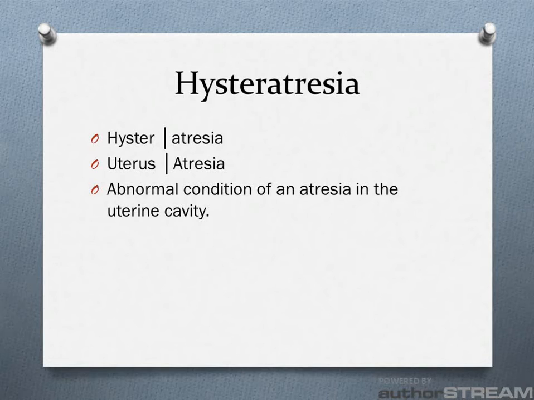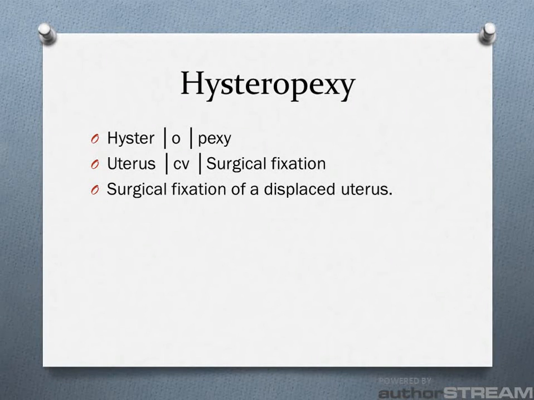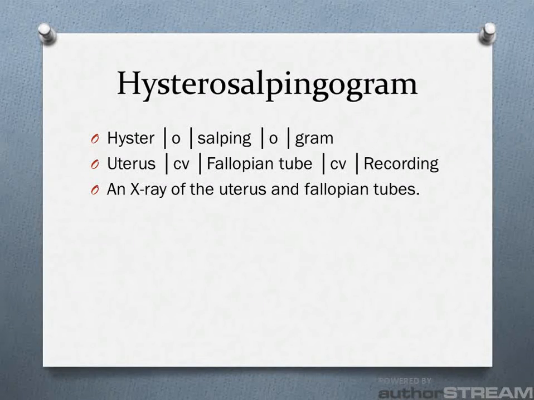Hysteratresia: hyster for uterus, and atresia for atresia. Hysteratresia is an abnormal condition of an atresia within the uterine cavity. Hysteropexy: hyster for uterus, O as a combining vowel, and pexy for surgical fixation. A hysteropexy is the surgical fixation of a displaced uterus. Hysterosalpingogram: hyster for uterus, O as a combining vowel, salping for fallopian tube, O again for another combining vowel, and gram for a recording. A hysterosalpingogram is an X-ray of the uterus and fallopian tubes.